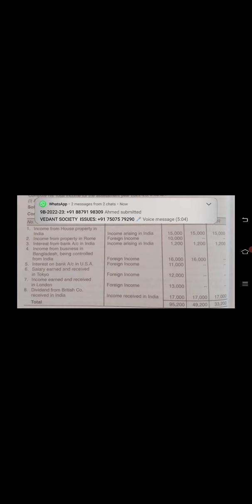Next, seventh point, income earned and received in London. Again, London is a separate country, so the income earned and received in London will be considered as foreign income. So the case will be foreign income received in a foreign country from business controlled from outside India or profession set up outside India.